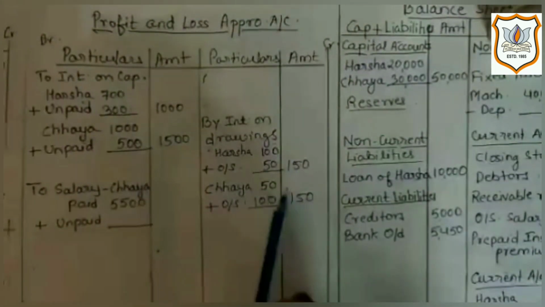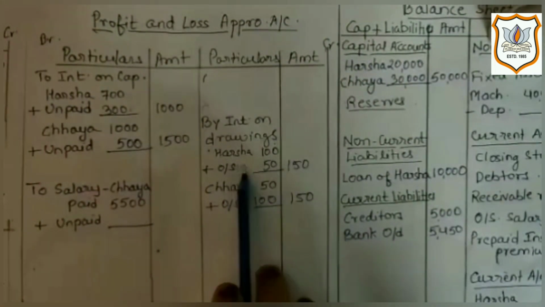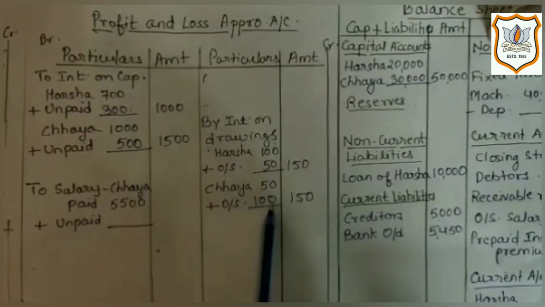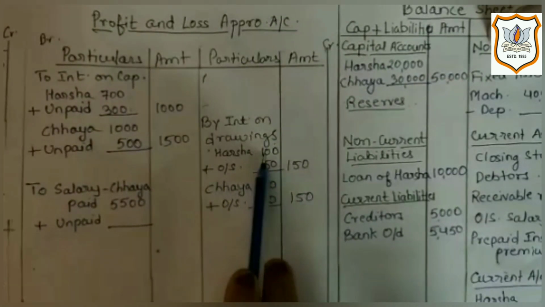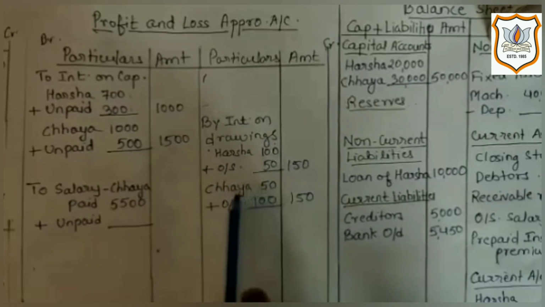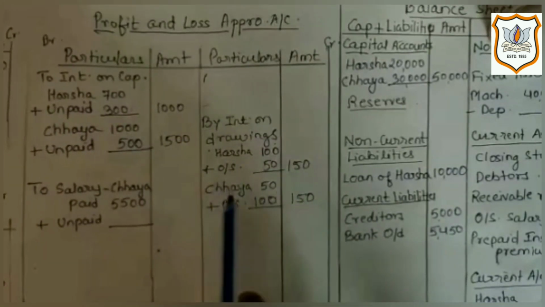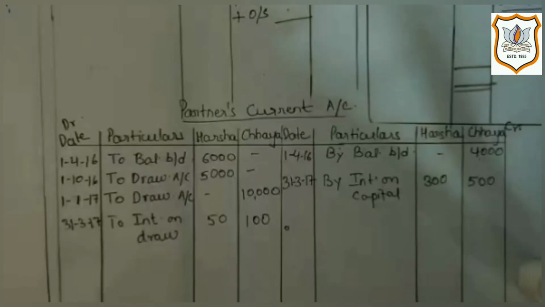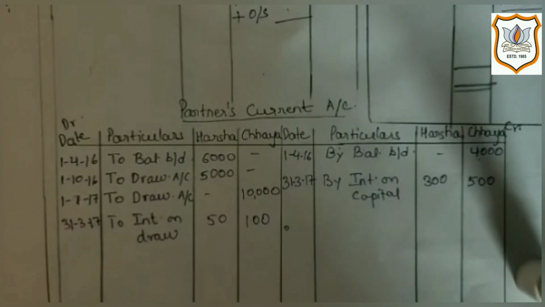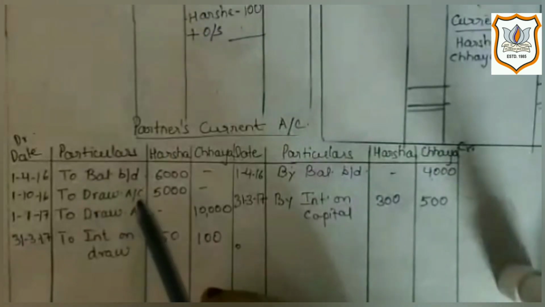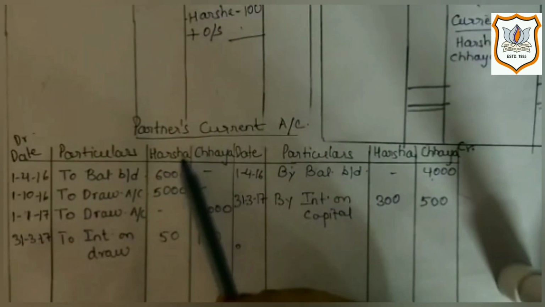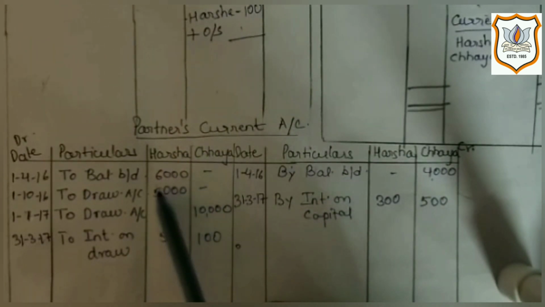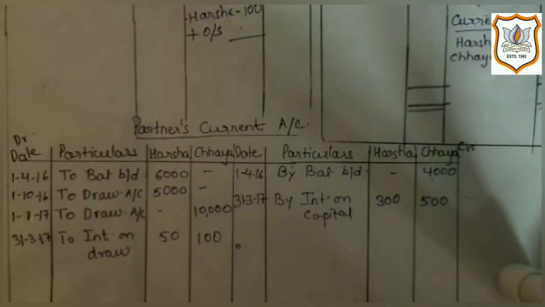So in this way we have given second effect of rupees 50 and 100 only, as 100 rupees of Harsha and 50 rupees of Chaya has been already recorded as it is given in the trial balance. Now in the same manner we have to provide 10% interest on opening balance of current account. Here opening balance of current account of Harsha is rupees 6,000. Let me show you calculation for this.